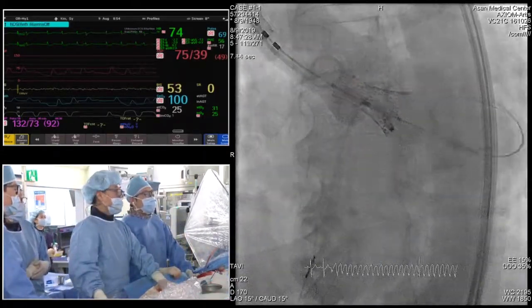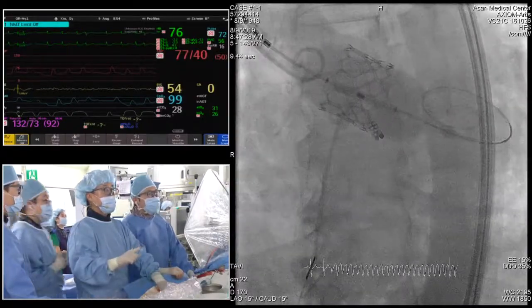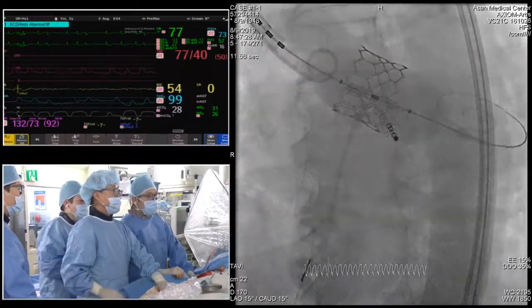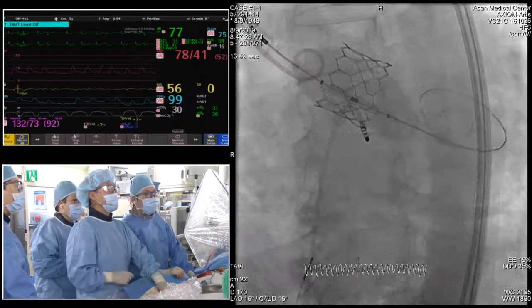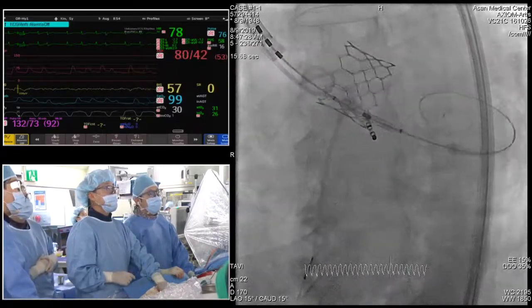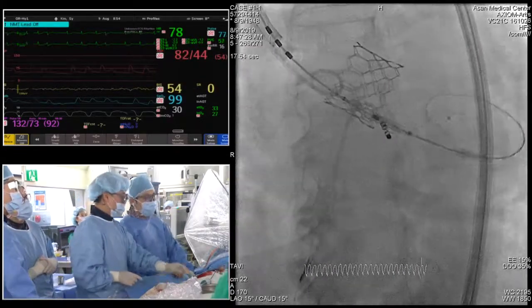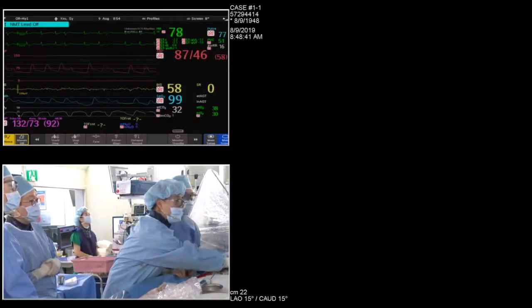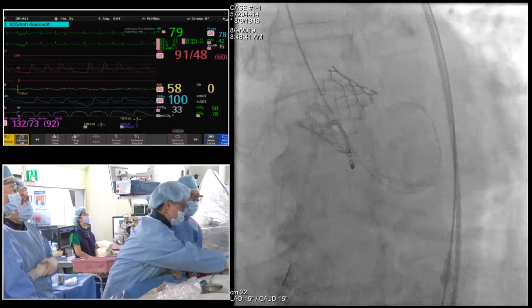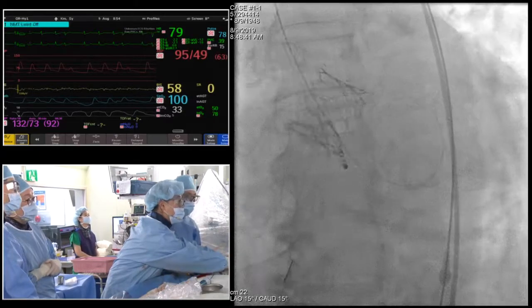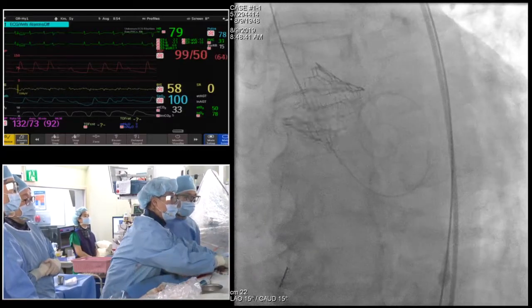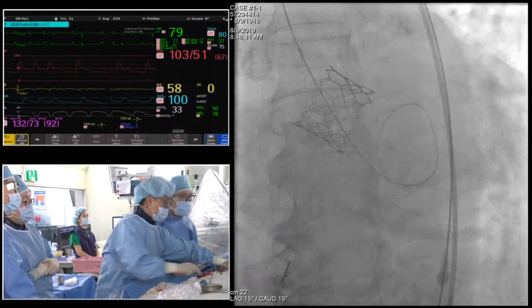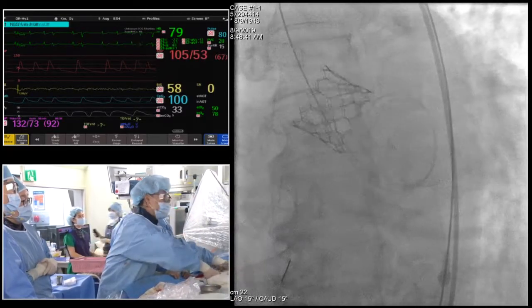Blood pressure okay? Can we pull out the pacing wire? Let's check the pacing rhythm first. Because the pacing wire can interfere with the ultrasound image at the time of ICE, you have to remove the pacing catheter right now. Okay, got it. And then we will check angio, and then check ICE quickly.